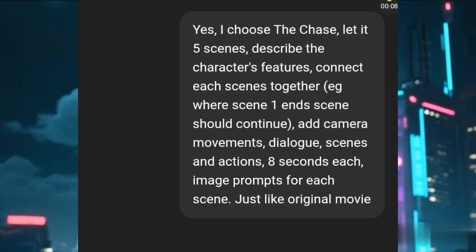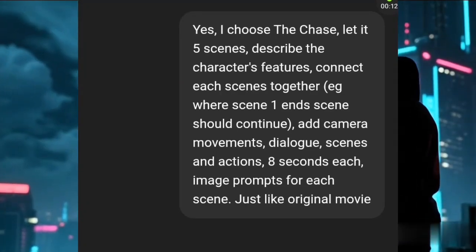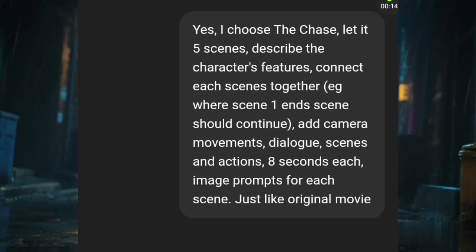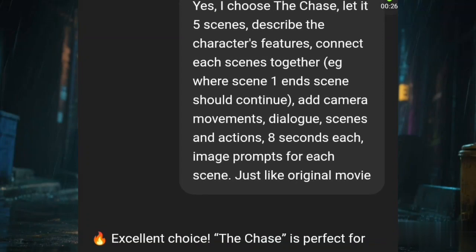If you look at this place here, you'll see that I told ChatGPT to make it a 5-scene story. Describe the character's future, and connect each scene together. For example, where scene 1 ends, scene 2 should continue. Add camera movement, dialogue, scenes and actions, 8 seconds each, and an image prompt for each scene, just like an original movie.